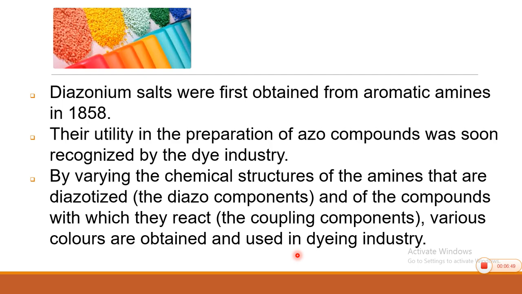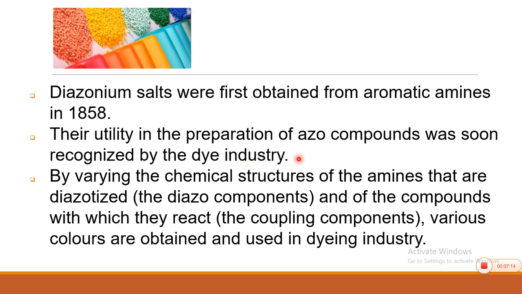Then what is the general importance of these? Diazonium salts were first obtained from aromatic amines in 1858. So, that is the historical period. Their utility in the preparation of azo compounds was soon recognized by the dyeing industry.